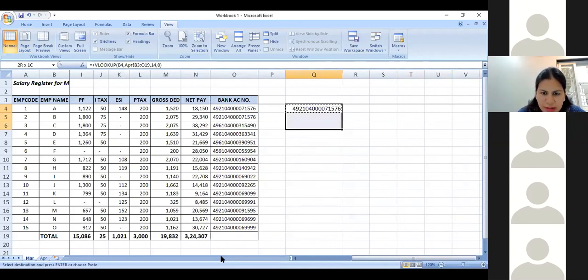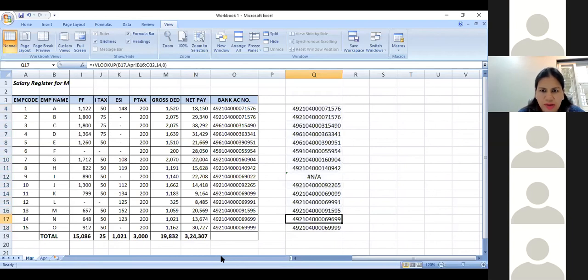Now I will drag this up to the end, which is till the 15th employee in my case, and I say okay, enter. When I do this, the formula gets copied and it will search Mr. B in that specific column. C, D, E, F, it will search all of them in that specific column.